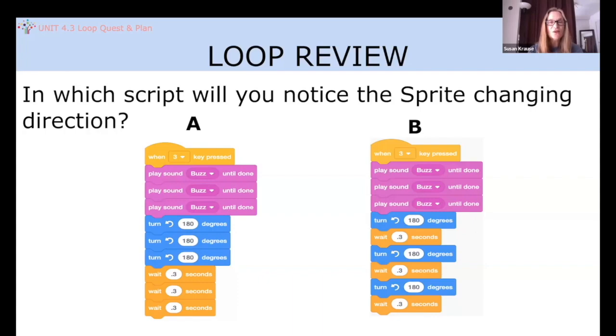One last review task, which is not in your workbooks. In which of these scripts will you notice the bee change direction and why? Yes, in script B, because there are wait blocks in between each of the turn degrees blocks. In script A, the wait blocks are after the turn blocks, so the turn blocks will happen too fast to notice the bee turning direction.